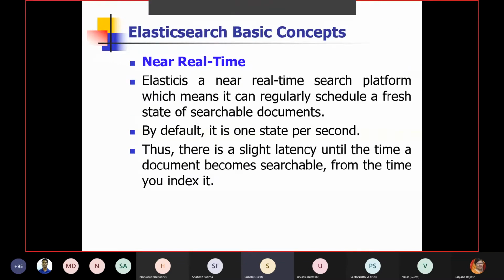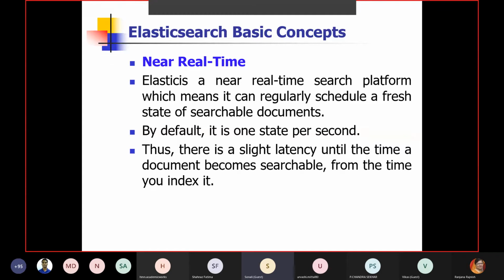There is one thing I want to highlight here. There are two terms, one is real time and the second is near real time, and we should understand the difference. If it is real time, then it is exactly real time, meaning there is no delay, not even a microsecond fraction of delay. If I say it is near real time, then I understand there may be a slight delay.